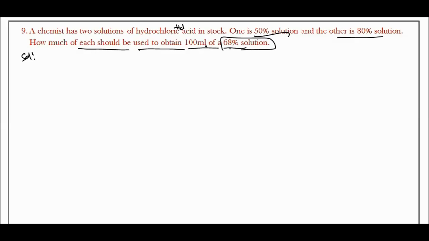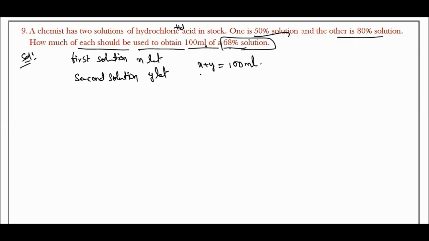So solution. The first solution we take as x, and the second solution as y. So x plus y is equal to how much we have to get? 100 ml. If we add these two, we have to get 100 ml of 68% solution. So this is the first equation. Here the two solutions are there. So it is the first solution.